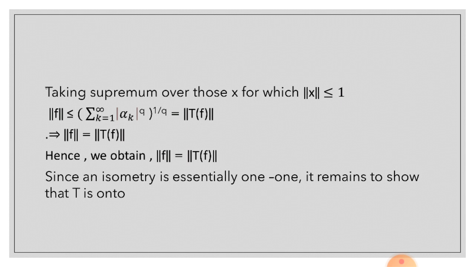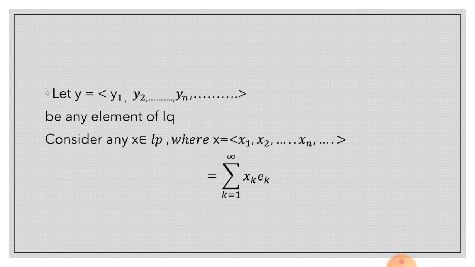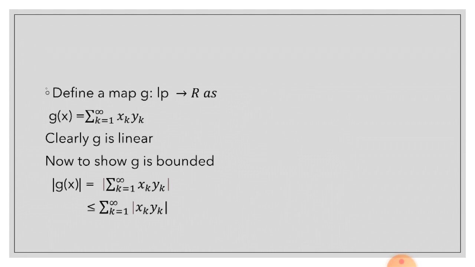Since an isometry is essentially one-one, it remains to show that T is onto. Let y = (y1, y2, ..., yn, ...) be an element of l^q. Consider any x belonging to l^p, where x = (x1, x2, ..., xn, ...) = Σ_{k=1}^∞ x_k e_k. Define a map g from l^p to R as g(x) = Σ_{k=1}^∞ x_k y_k.